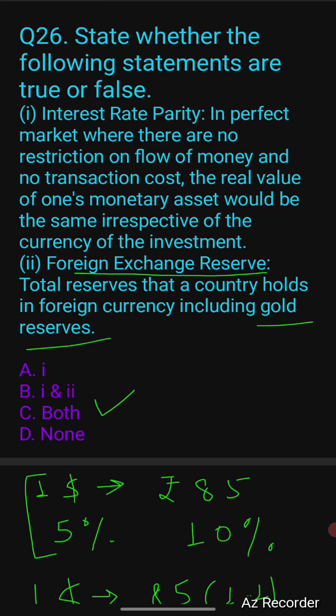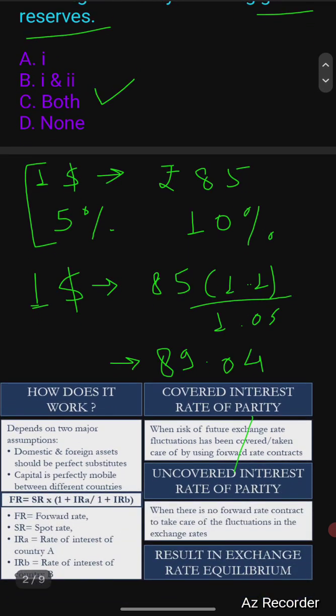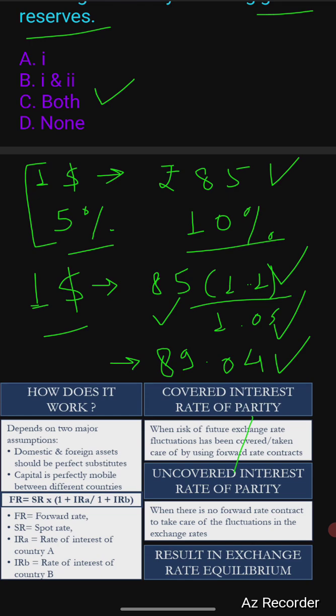And interest rate parity, let us discuss interest rate parity first. Say as on date, $1 is equal to rupees 85, and the rate of interest in America is 5%, whereas in India it's 10%. So as per the interest rate parity theory, $1 after a year will be 85 into 1.1, that is 10% growth because of the 10% rate of interest, divided by 1.05, that is the US interest rate. So the value after 1 year will be 89.04. So this is the conclusion.